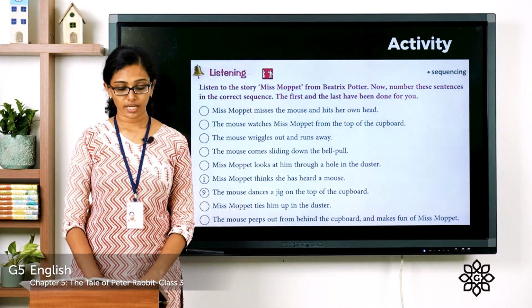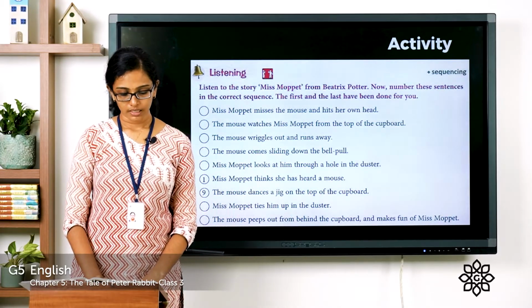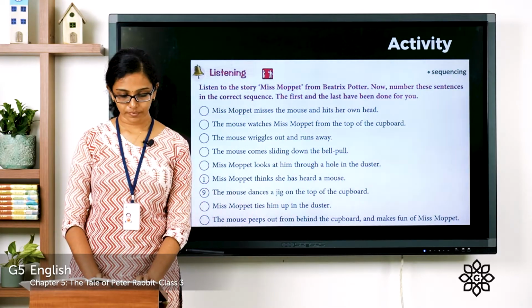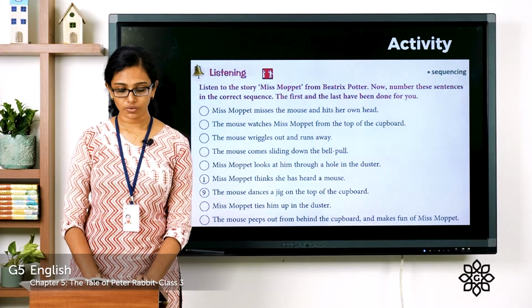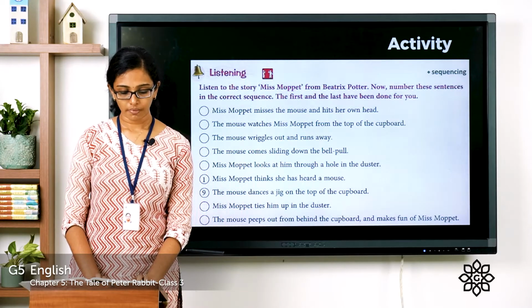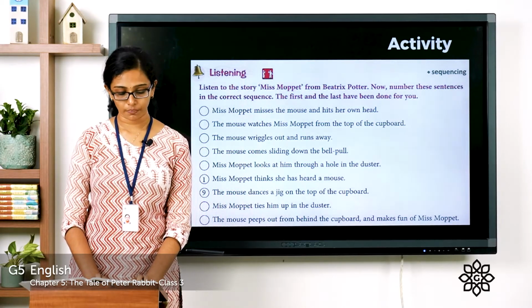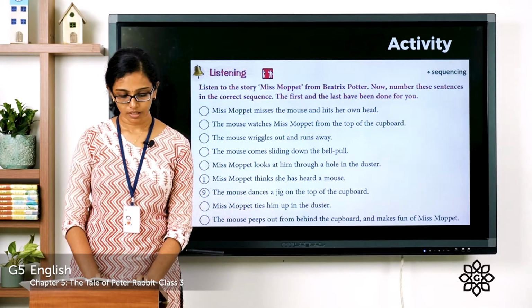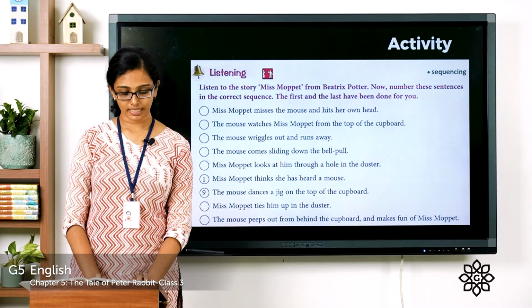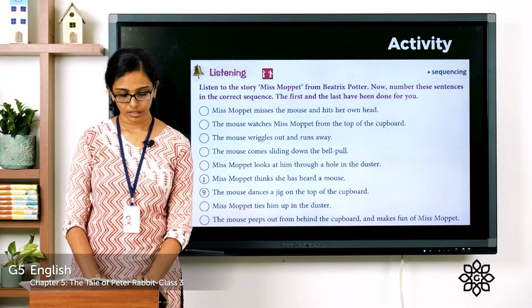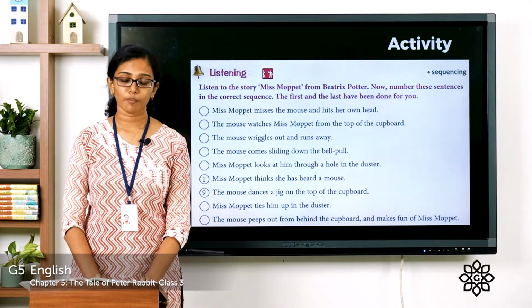Miss Moppet thinks she has heard a mouse. The mouse peeps out from behind the cupboard and makes fun of Miss Moppet. Miss Moppet misses the mouse and hits her own head. The mouse watches Miss Moppet from the top of the cupboard. The mouse comes sliding down the bell pull. Miss Moppet looks at him through a hole in the duster. Miss Moppet ties him up in the duster. The mouse wriggles out and runs away. The mouse dances a jig on the top of the cupboard.